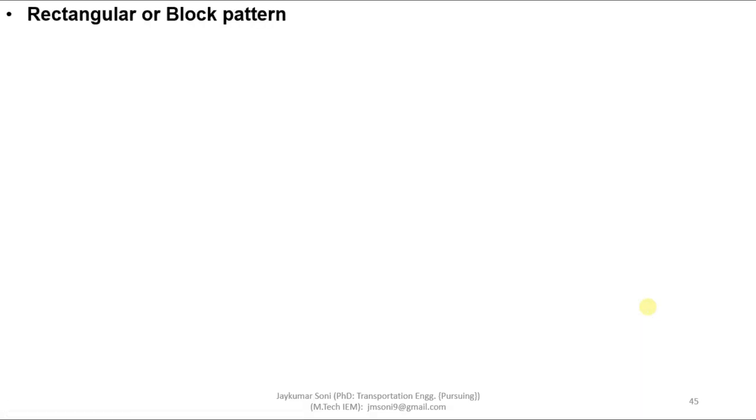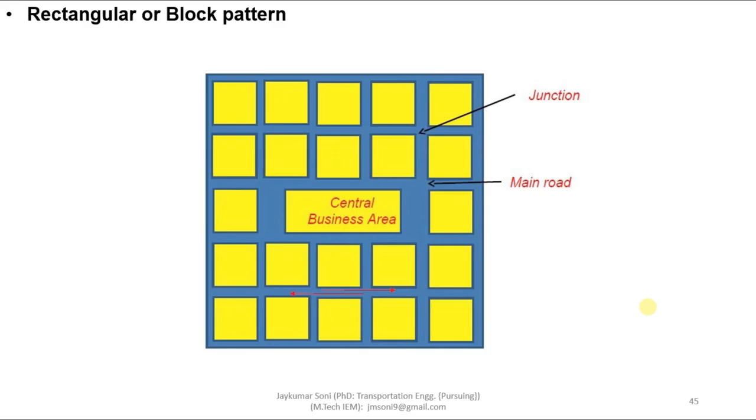First is about the rectangular or block pattern. This is how the rectangular or block pattern looks. This is the junction part, this is the main road part, and this is the central business district area, which is also called the CBD area. The rectangular or block pattern is also known as the grid iron pattern. It is the most simple and easy to lay out.